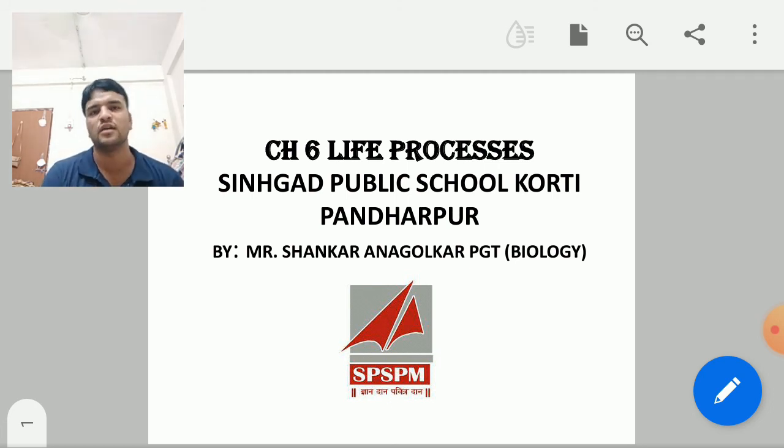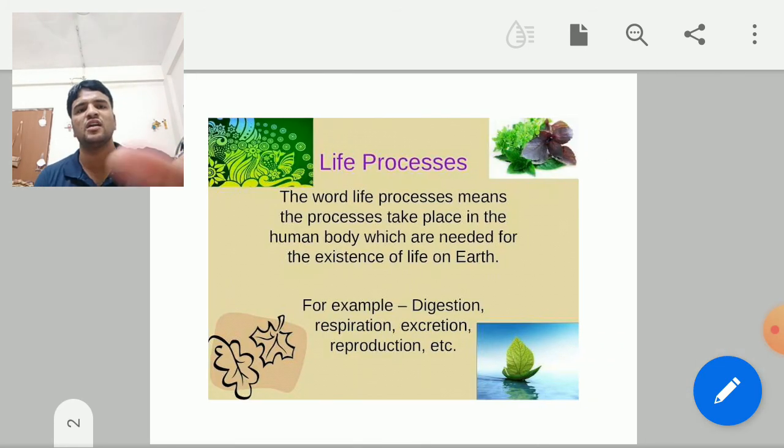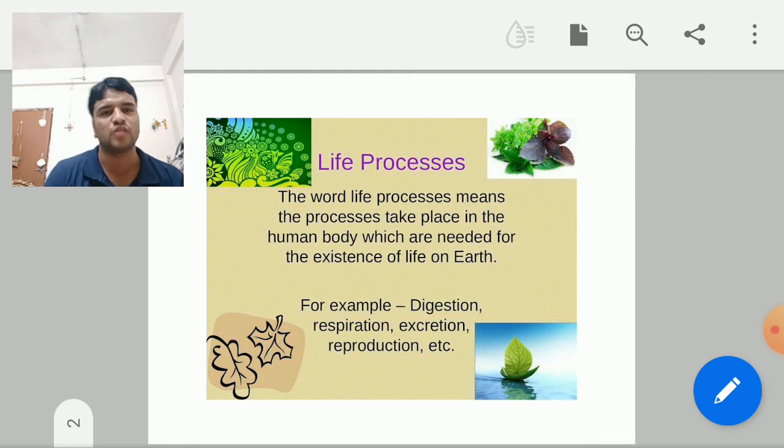Already you know that. What do you mean by life processes? The processes which are necessary for any organism to survive. You take any plant or any animal, any living organism, for survival there are some metabolic processes which are required, and those processes we call life processes.